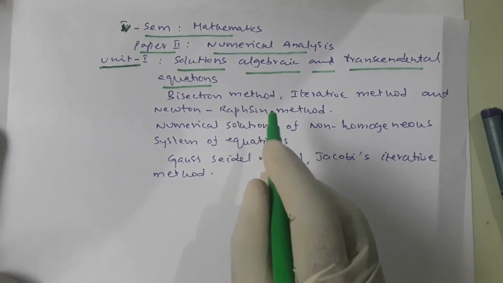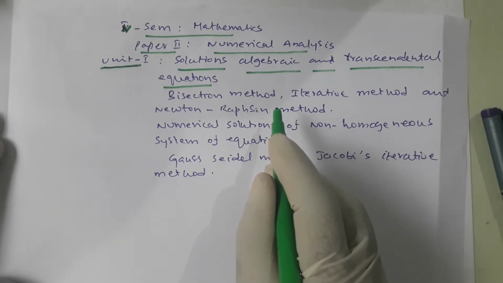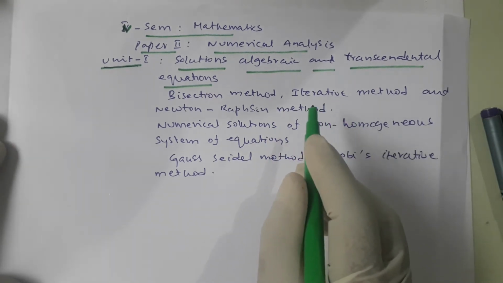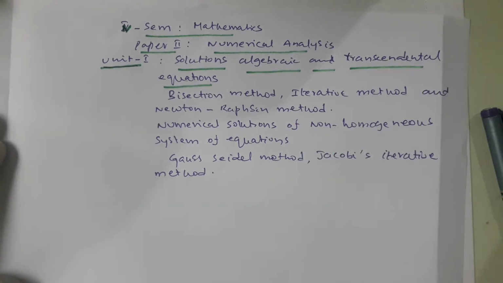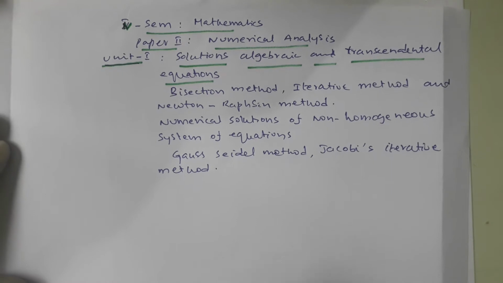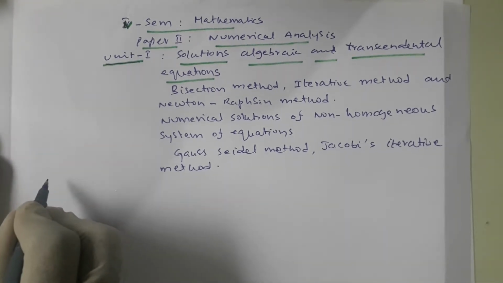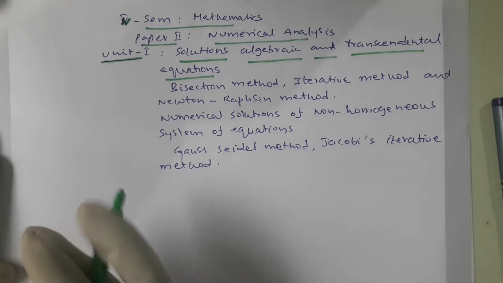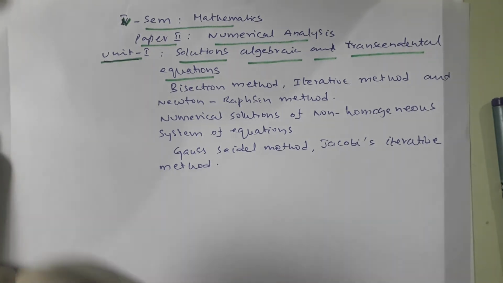Here, we can solve such algebraic equations, but the solutions or roots may be approximate. Similarly for the transcendental equations. So what are the algebraic equations and what are the transcendental equations? First of all, let us discuss the solutions of algebraic and transcendental equations.